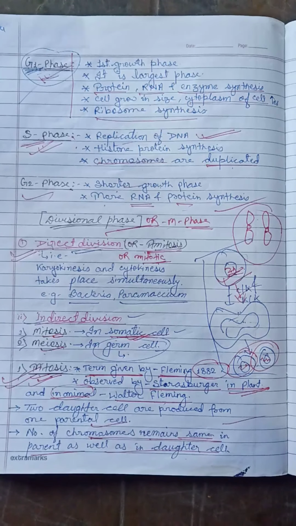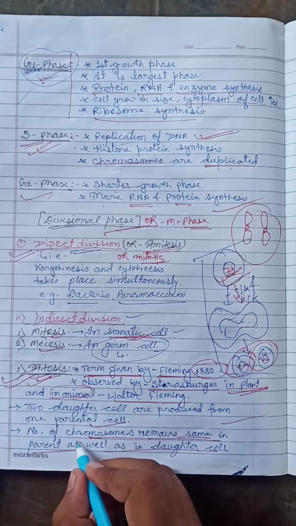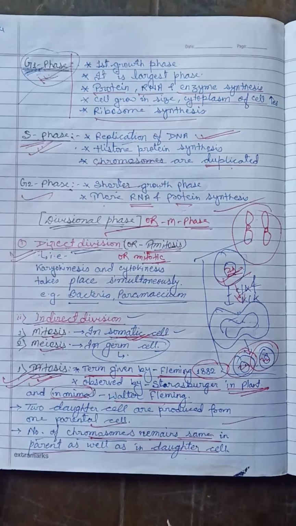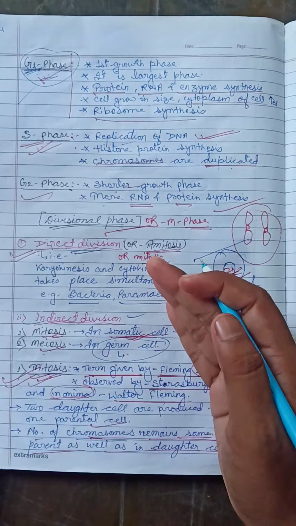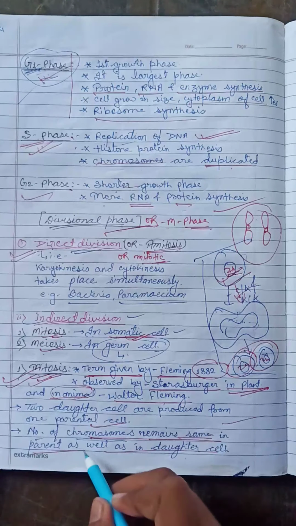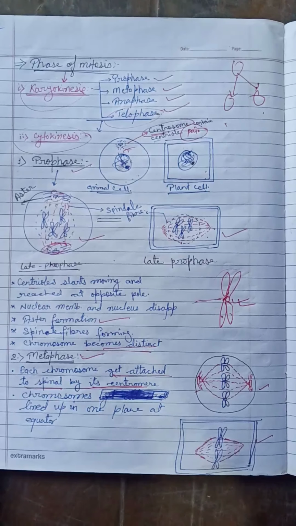So in the last video, we already discussed the characteristics of mitosis, like who discovered it, who first observed mitosis, and how many daughter cells are found after the completion of mitosis. Two daughter cells are found after the completion of mitosis, and the chromosome number remains the same in the parental generation and the offspring or progeny generation. An equal number of chromosomes is maintained. Is it okay?